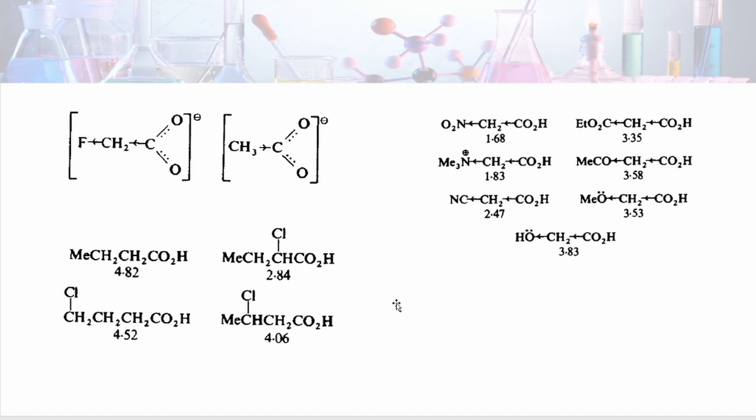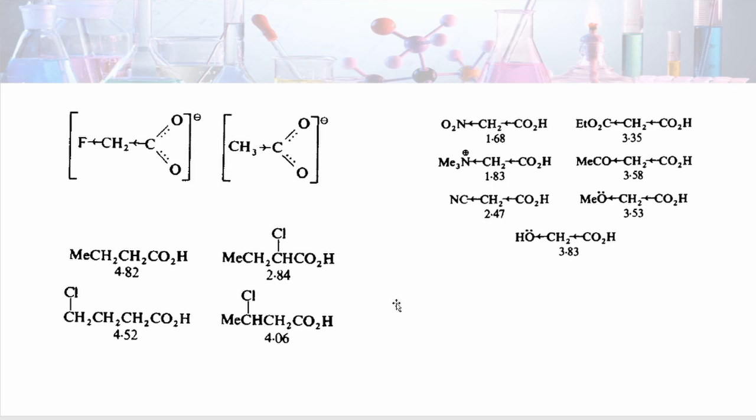This can also be shown by the withdrawing effect and stabilization of ions in these examples. Comparing fluoroacetic acid and acetic acid, fluorine is electron withdrawing, so the negative charge concentrated on oxygen is shifted to fluorine, so no recombination.